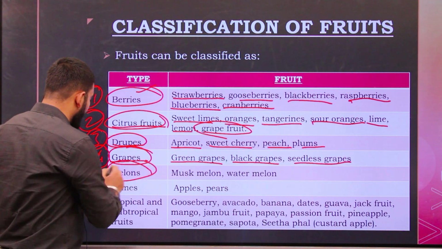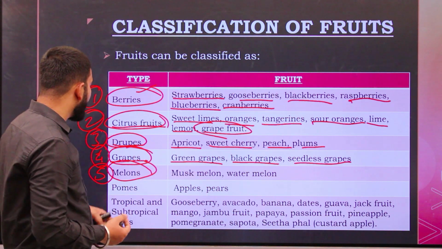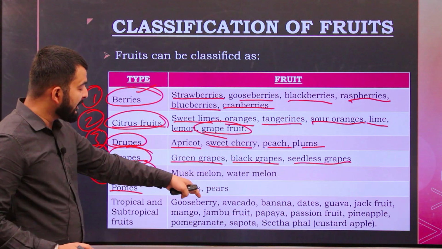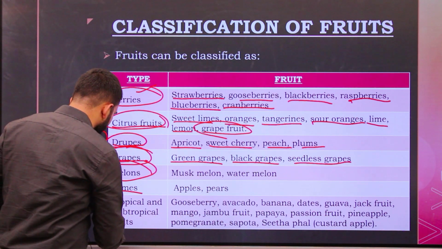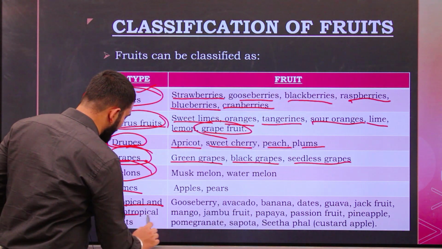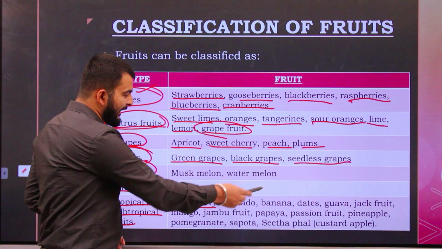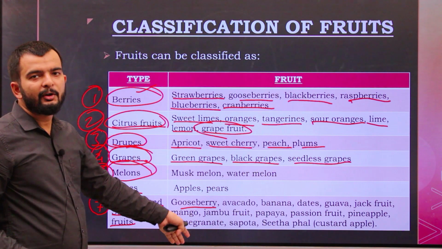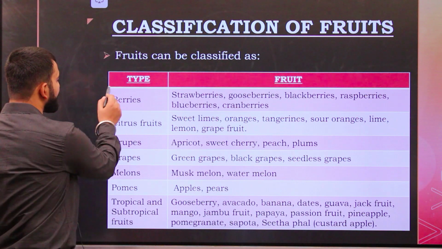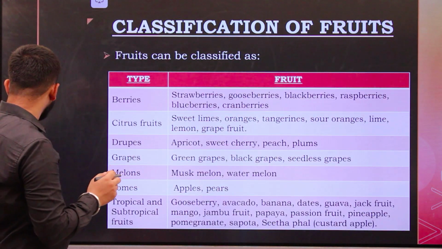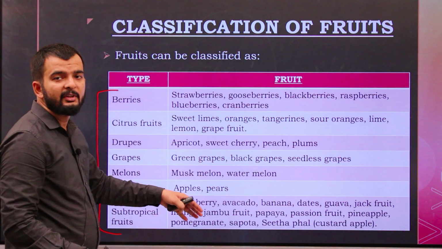Then we have melons. Under melon we have watermelon and muskmelon, the most popular examples. Then we have pomes, under which we have apple and pear. Then the seventh and last category is tropical and subtropical fruits. Under these we have gooseberry, avocado, banana, dates. There are numerous examples. So these are the seven categories or types of fruit, and here are some examples.